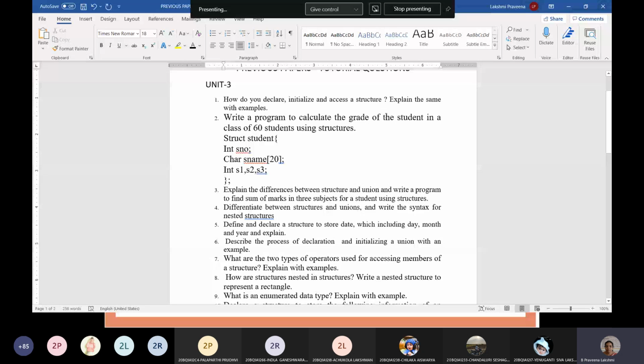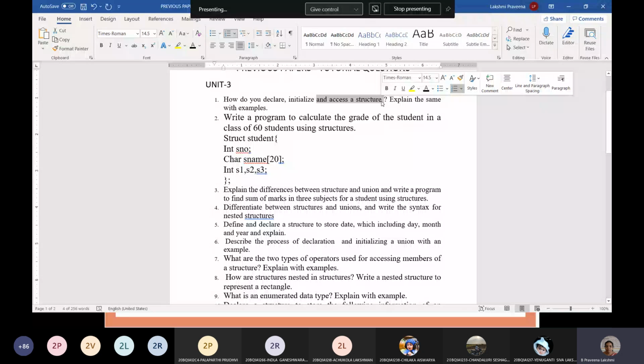Okay, thank you. These are the questions related to structures, unions and enums. So the first question is how do you declare, initialize and access a structure and explain the same with examples. You need to show how to declare a structure, how to assign the values into the structure, and how to display the values from the structure. Accessing means you need to display the values from the structure.